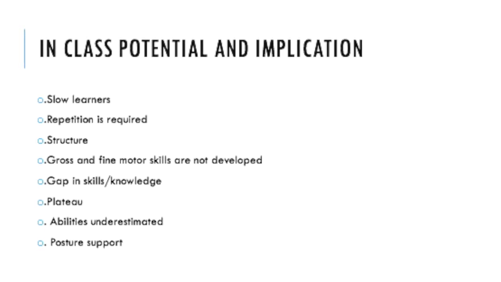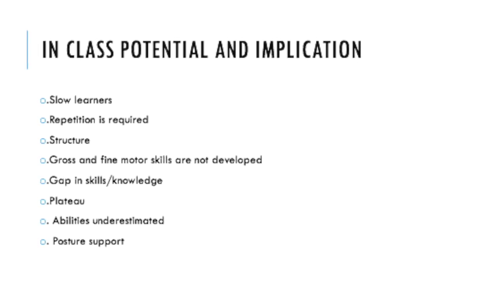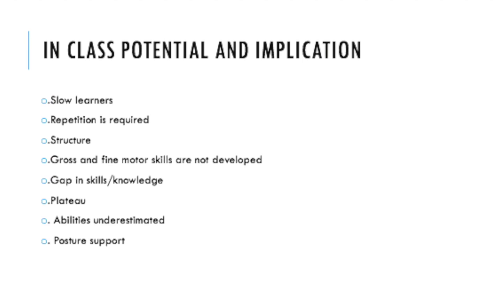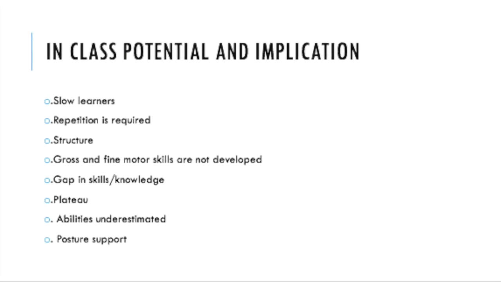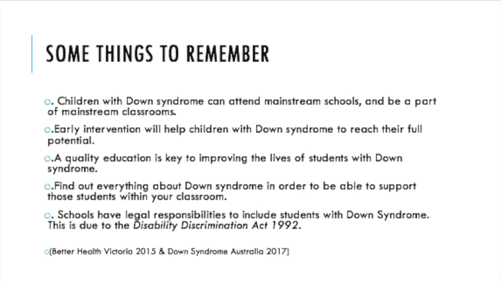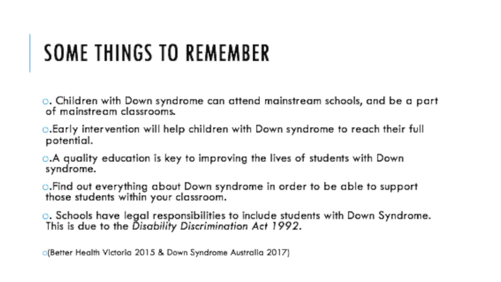Many will underestimate students' abilities, and this needs to be combated, and a better understanding of students' knowledge as well as general interest needs to be gathered. Many students with Down syndrome will also have low muscle tone and require assistance with physical needs such as posture support. This is something that will assist them in feeling as if they were part of the classroom and supported.